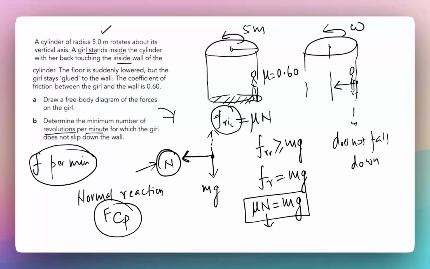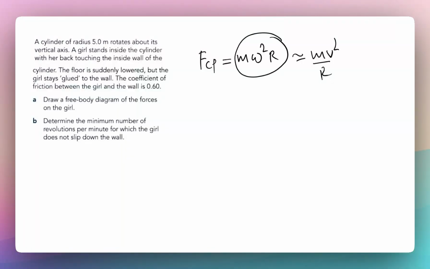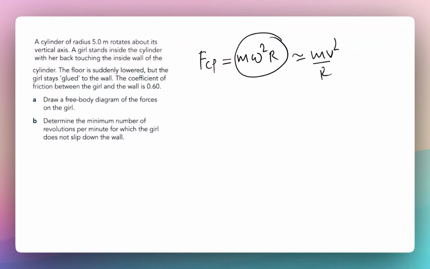So what is the value of the centripetal force? F_cp in this case is going to be m omega square r, or m v square by r. I'm going to proceed with omega because in that way it will be easier, right? Because the cylinder is rotating with, let's say, angular speed omega. So this F_cp, which is also equal to the normal reaction provided by the wall, is going to be m omega square r.